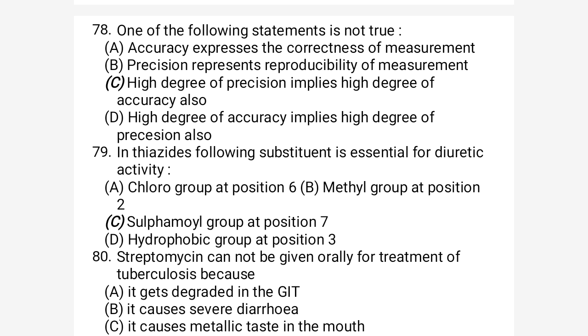Option C, a high degree of precision implies a high degree of accuracy also. What do you mean by this? If the precision is high, then the accuracy is high?